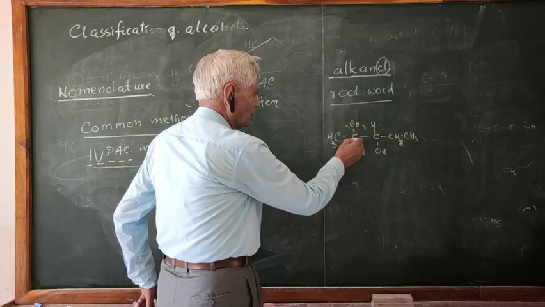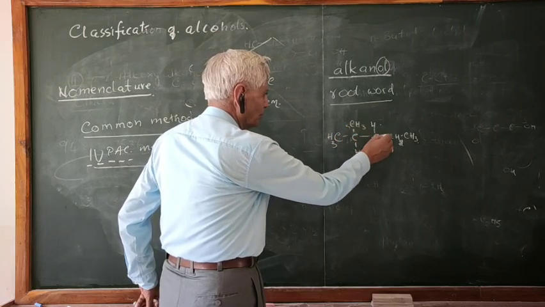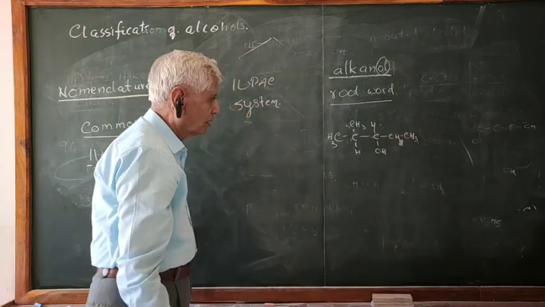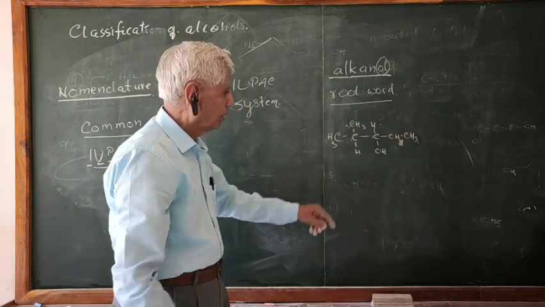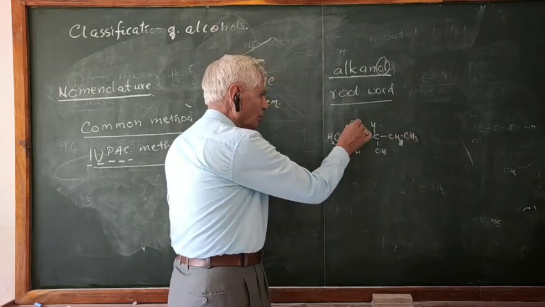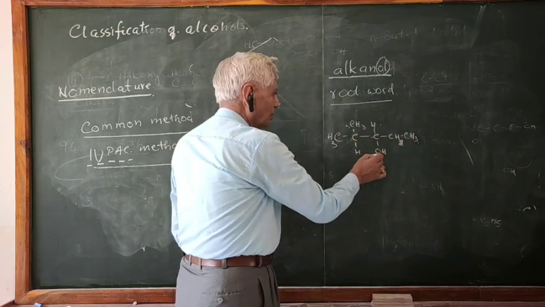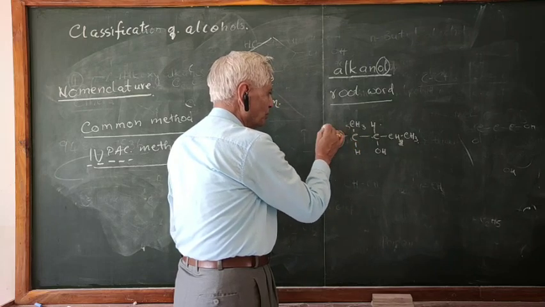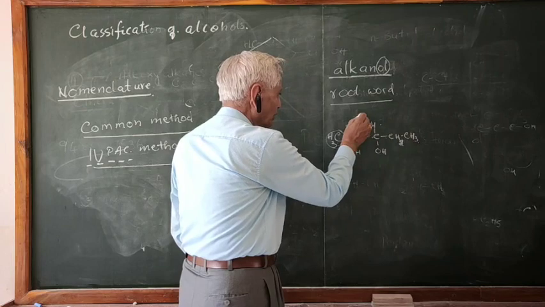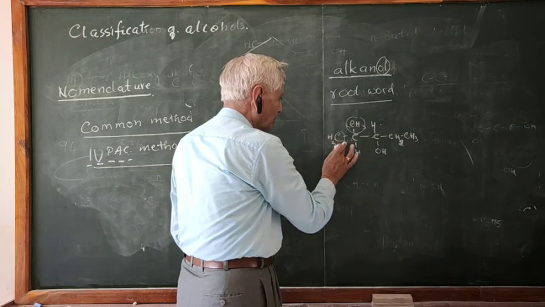This is 1, 2, 3, 4, 5. Both are the same. Let us name this one 1, 2, 3, 4, 5, and this CH3 group is there on the side. Or you can count 1, 2, 3, 4, 5, and this CH3 group is present on this carbon.